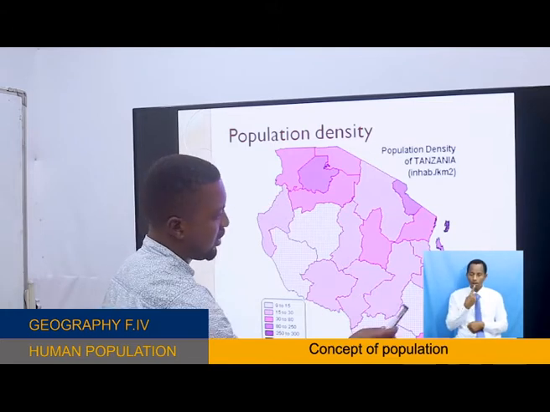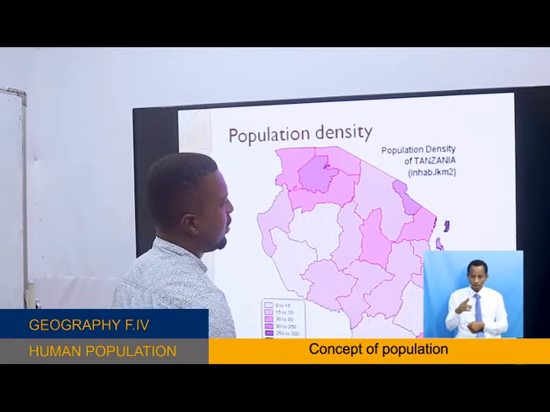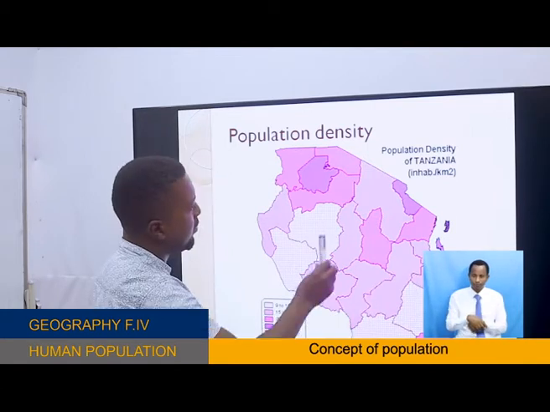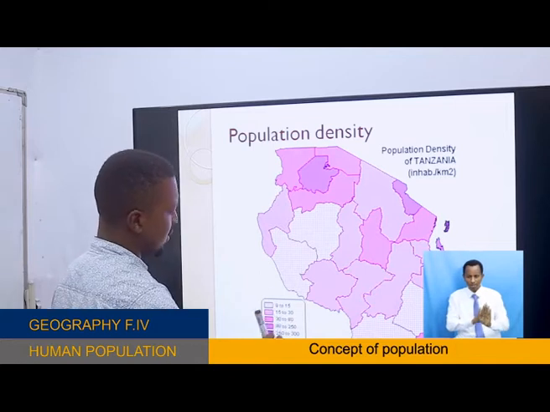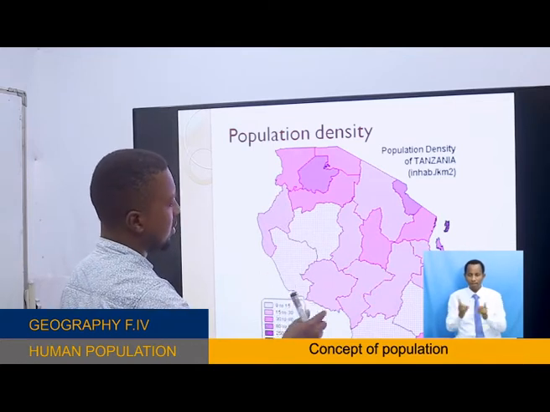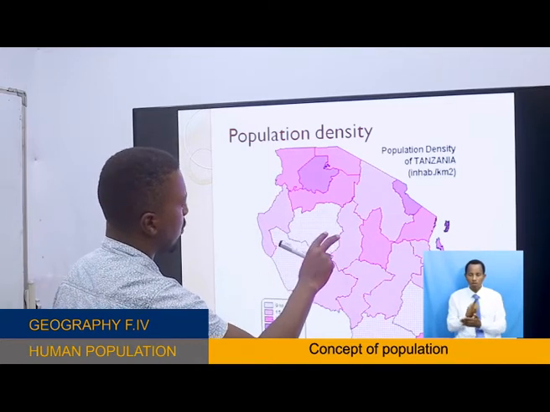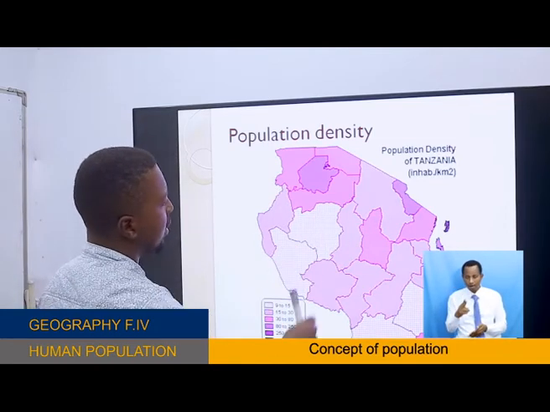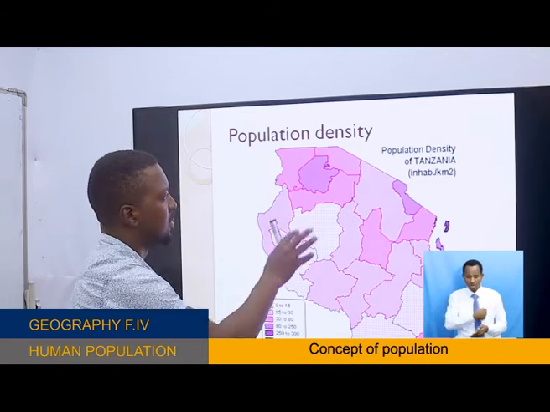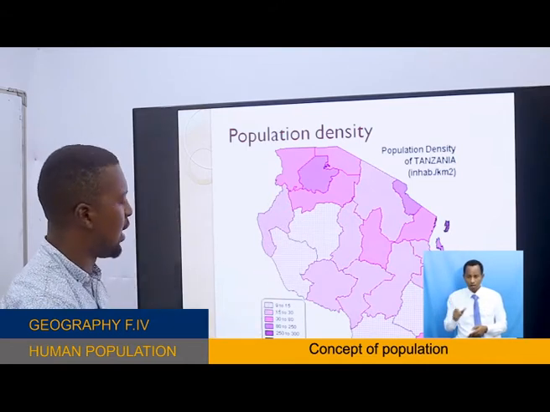This area here is Dar es Salaam, even Mwanza, somewhere here. This color changes with the density. The lighter colors have a low density compared to areas with bolder colors.